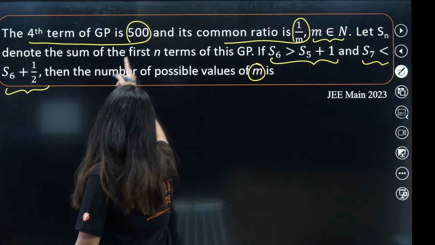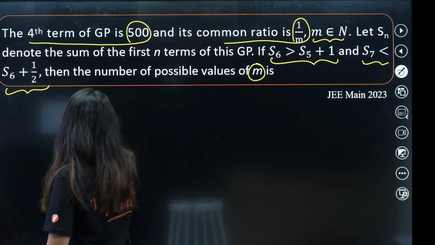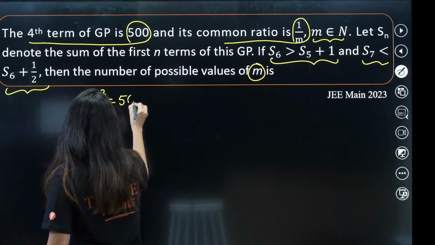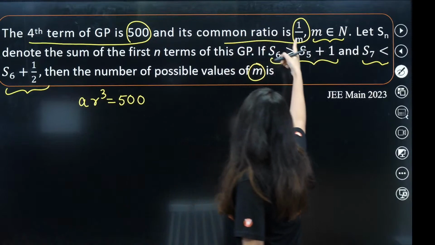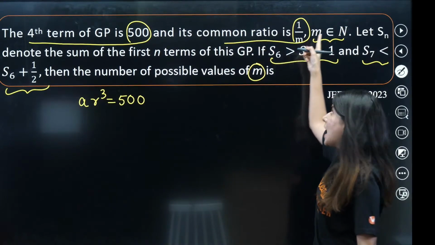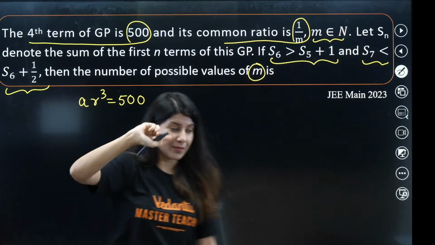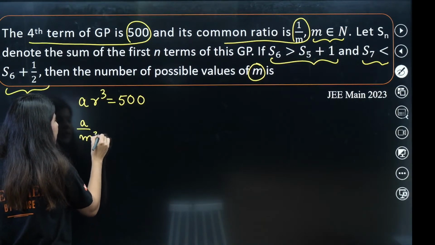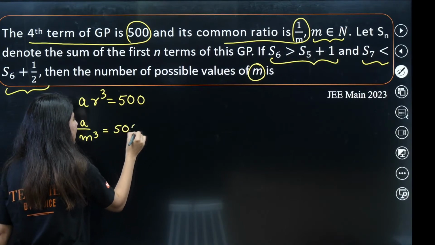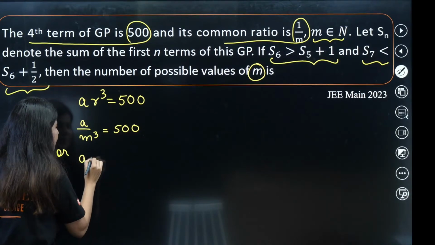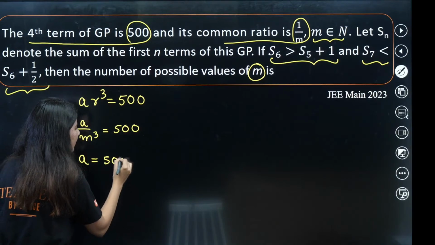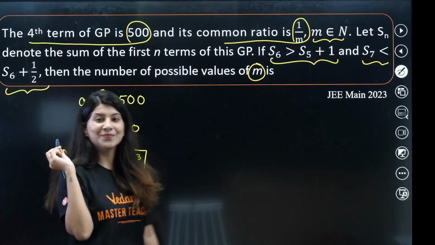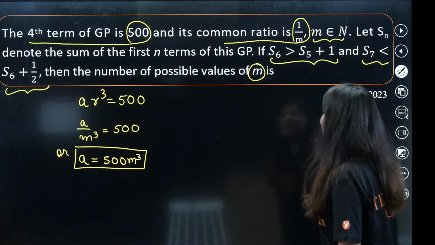So the fourth term is given as 500. What does that mean? That means a r cube is given as 500. By the way, the common ratio is given by 1 by m, and here m is nothing but a natural number, right? So let us replace r by 1 by m. So I would get a by m cube is equal to 500, or rather I will simply write a is equal to 500 m cube. Perfect. What about the next thing?